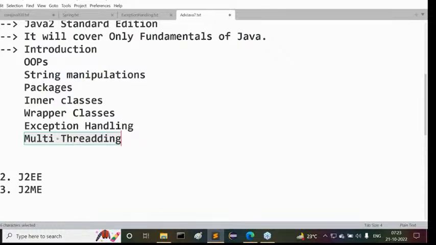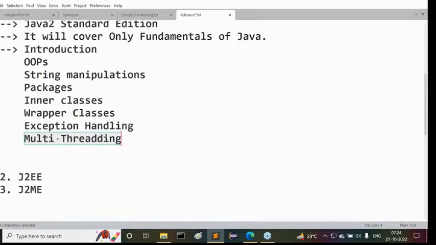Only if you know multi-threading, on the base of that, a section of jobs are available, in a separate section of companies. They're able to take multi-threading people effectively. Why am I telling this point here? If you want to prepare gaming software, the main concept there is multi-threading. Don't neglect this. It is mandatory for everybody to understand multi-threading.